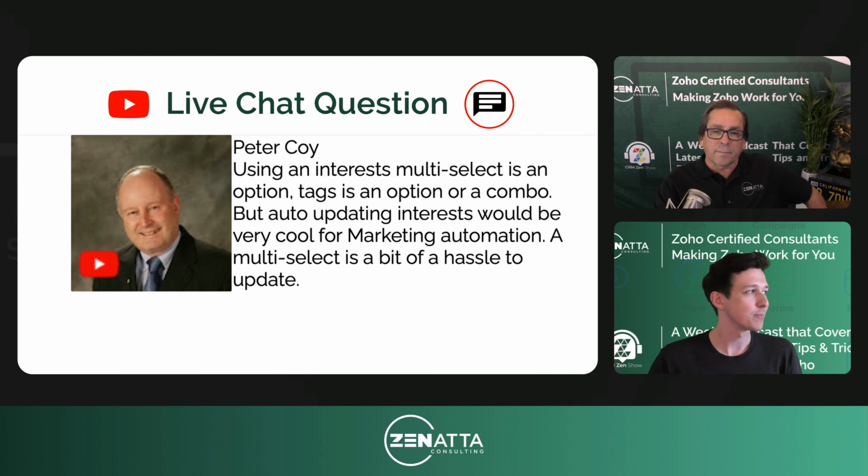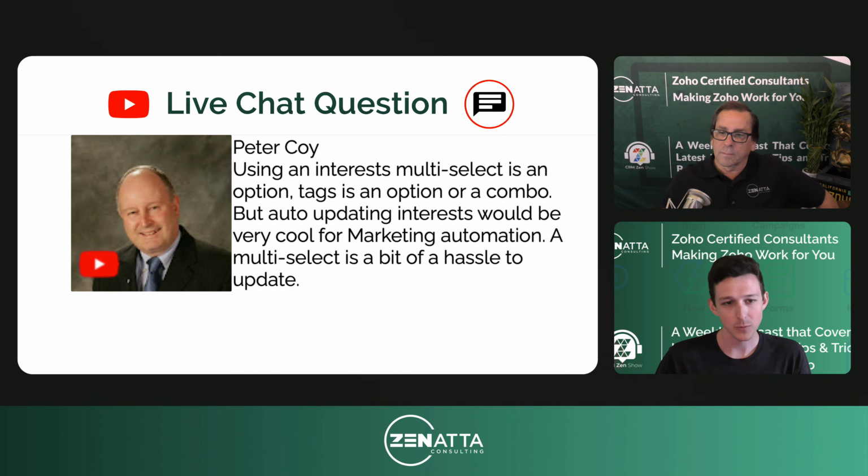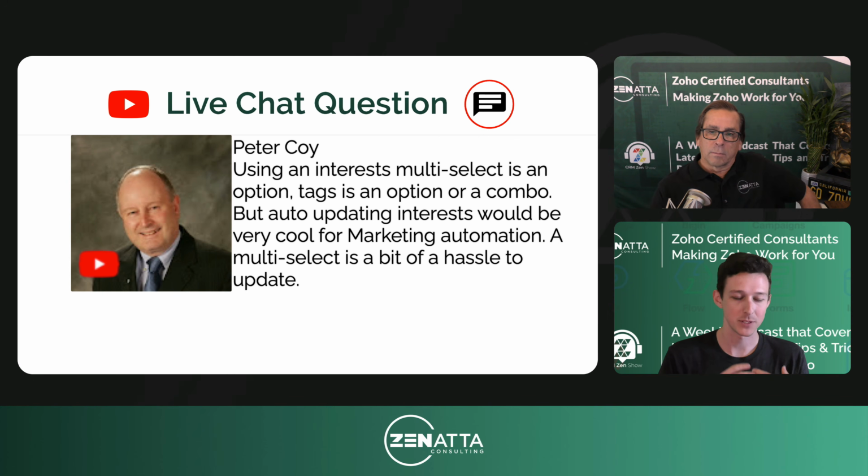Yeah, and actually, this is something that is kind of coming down the pipeline with marketing automation and campaigns, and it's essentially the ability to post a webhook as part of one of those workflows we showed. So, let's say you sent them a series of emails, and they clicked three in a row. You could actually post a webhook, which would go back to CRM and update a specific field.